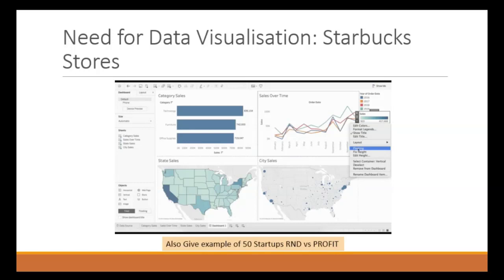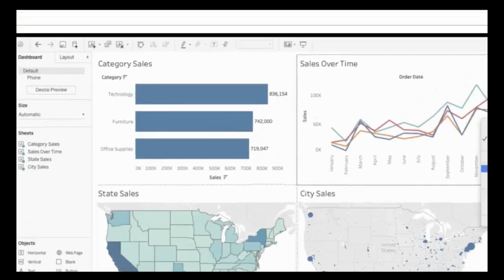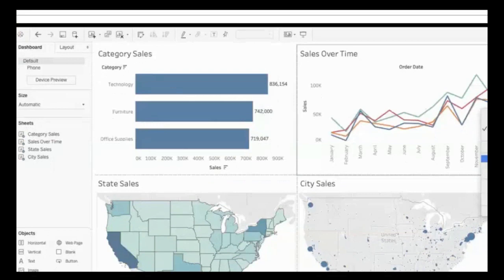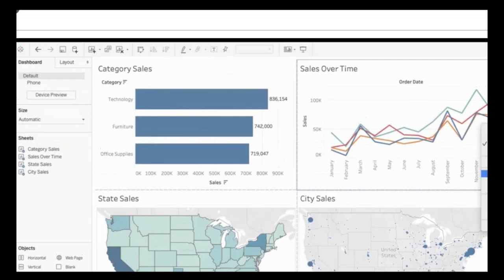So guys, can you see this graph? This is a sample dashboard of Tableau. Here is the dashboard of Starbucks stores, and there are 4 graphs. First, a horizontal bar chart. Maybe the image is blurry, but from this graph you can understand everything. Can you see this first graph, the bar chart? Here there are 3 categories: technology, furniture, and office supplies. On the x-axis are the sales of those categories. So even a non-technical person can understand this from this graph.